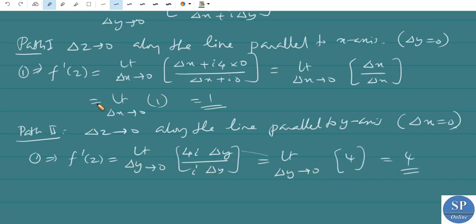So we get different values for the limit, or for f dash of z, along different paths. Here the value is 1 and here the value is 4. So the limit does not exist. Therefore limit 1 does not exist.